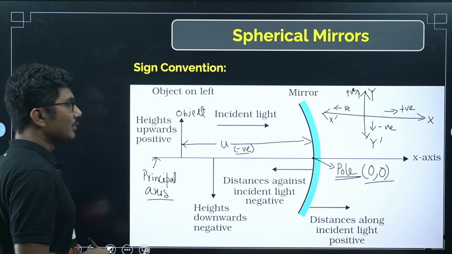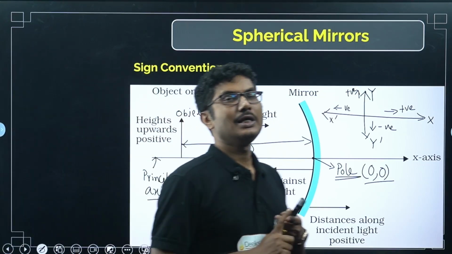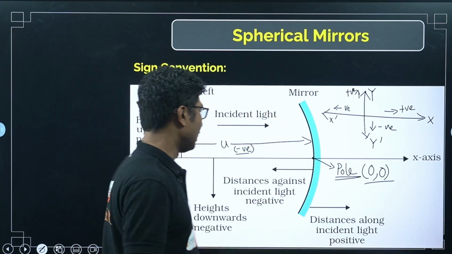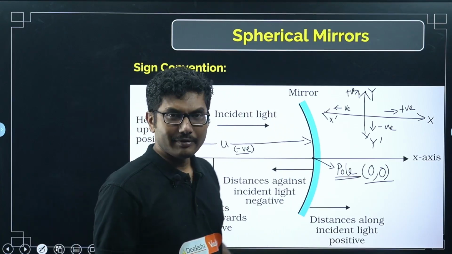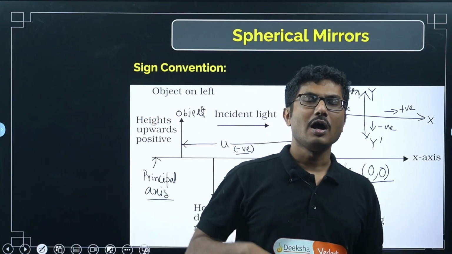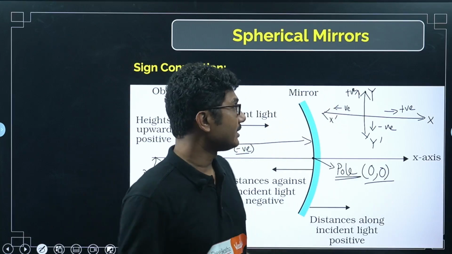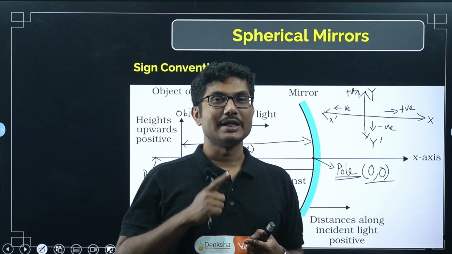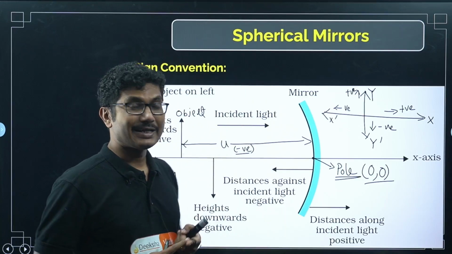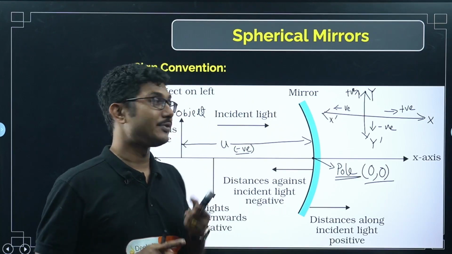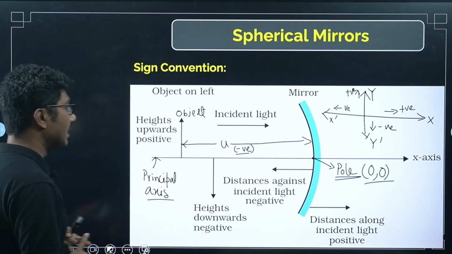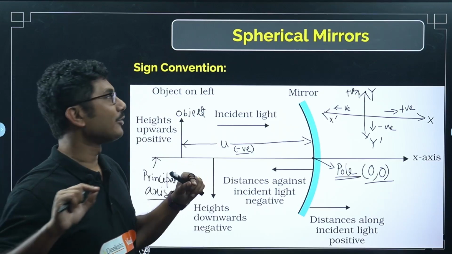So object distance is always negative. For a real image, the height is always negative, okay? And for a virtual image, the height is always positive. So positive height means an erect image. When the image is erect, then it is a virtual image. If the image is inverted, then it is a real image. So these are the basic things that you need to remember.